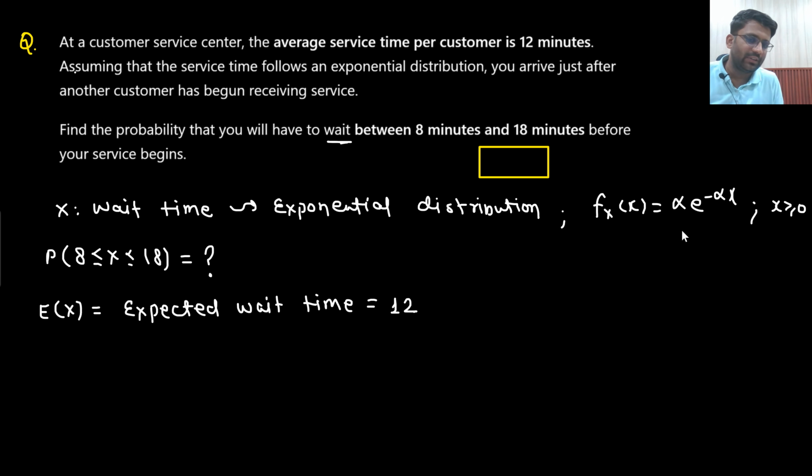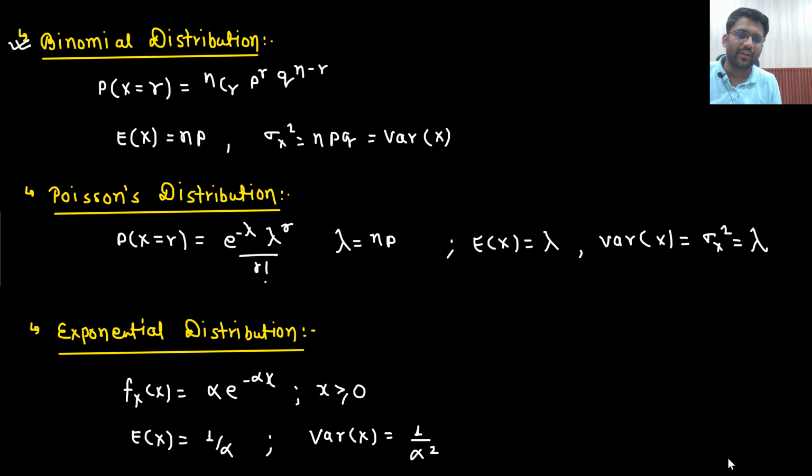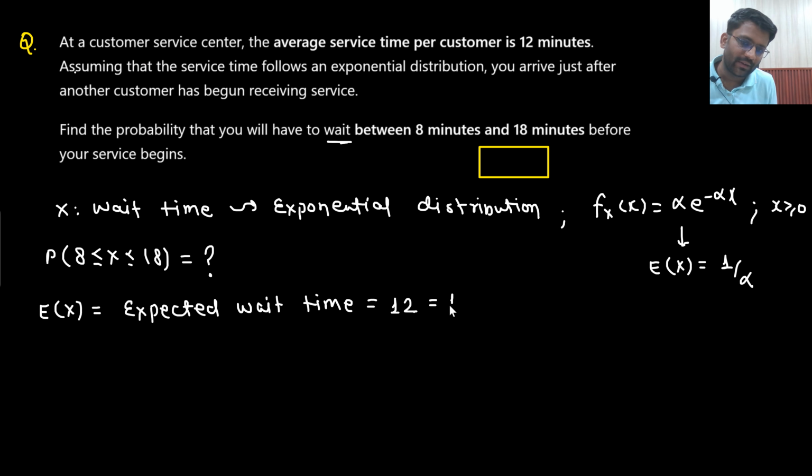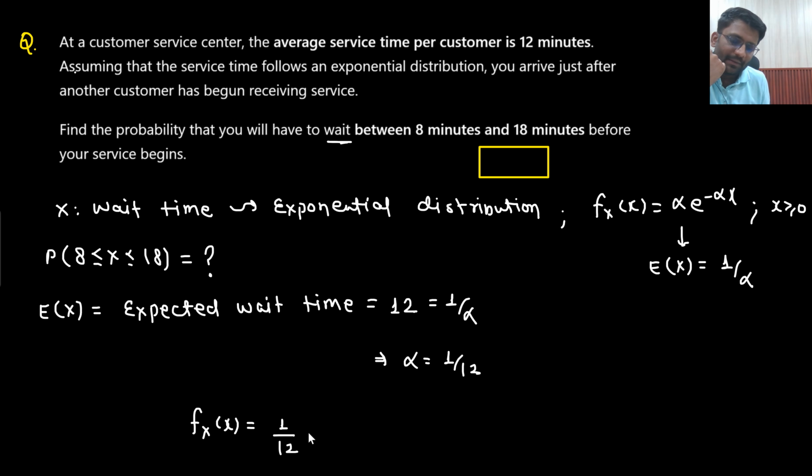If this is my PDF, what will be the expectation of X? Do you remember that? That is equal to 1 by alpha. So I have got to know that the value of 1 by alpha is 12 minutes. So the value of alpha is 1 by 12. Is that clear to you? So the PDF, f of x, will be 1 by 12 e to the power minus x by 12, with x greater than or equal to 0. There you go.